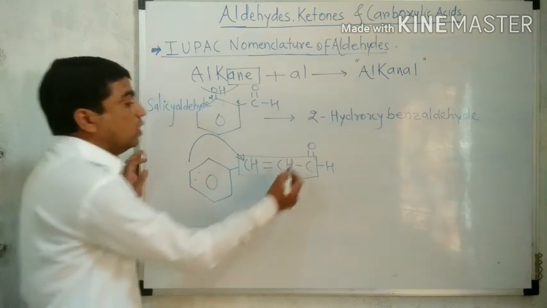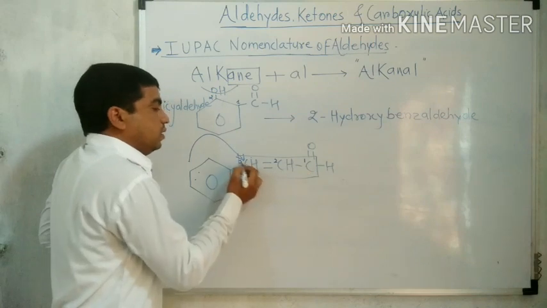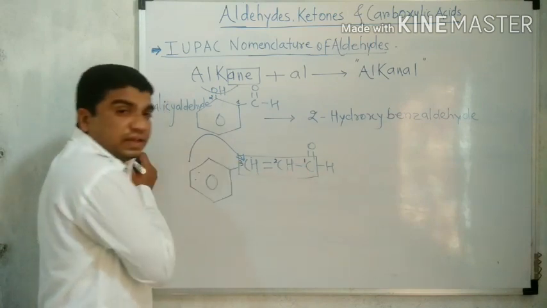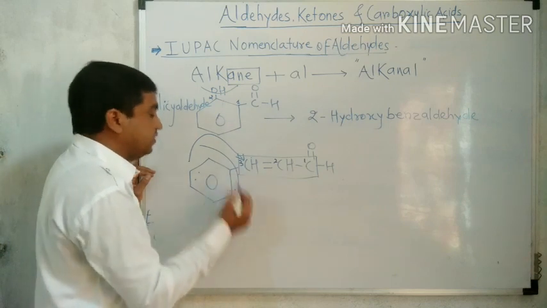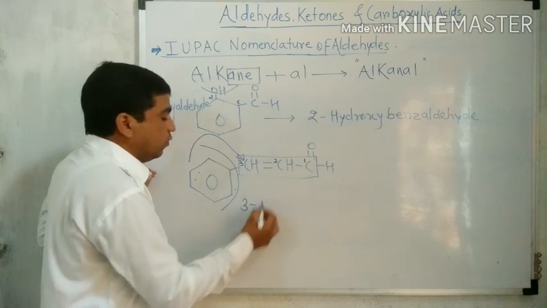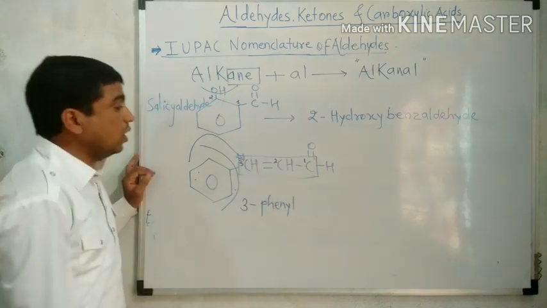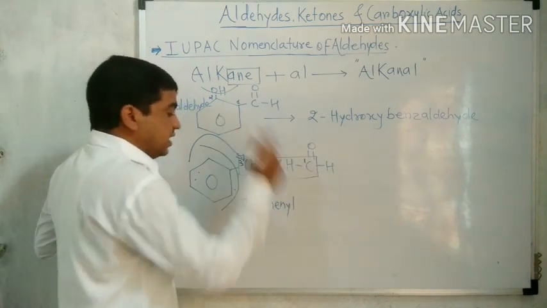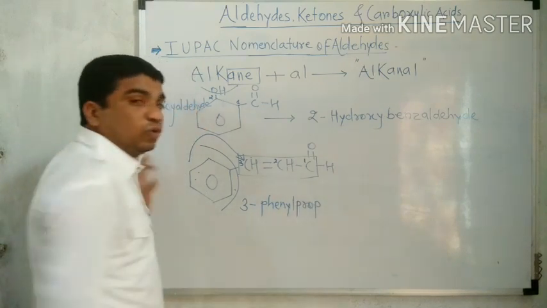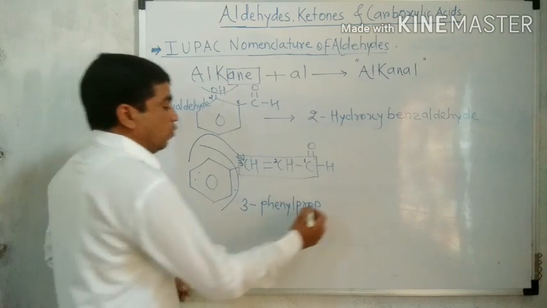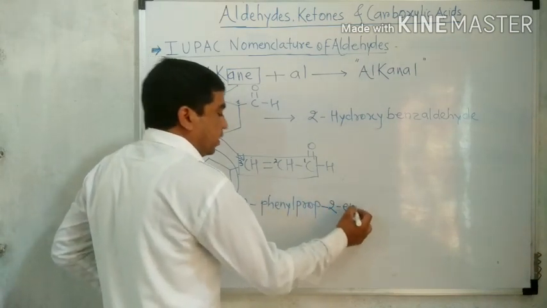Therefore, according to this rule, numbering from this carbonyl carbon, this is 1, 2, and 3. Write the position of this group. Which group is this? This is the phenyl. Where is the phenyl located? 3-phenyl. How many carbons in the chain? 3. Therefore "prop". Where is the double bond present? At 2. "en" for the double bond.